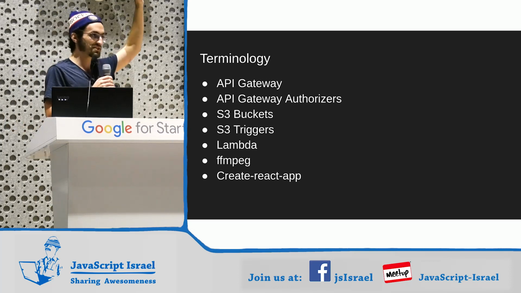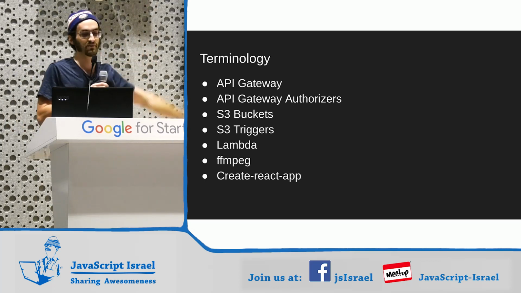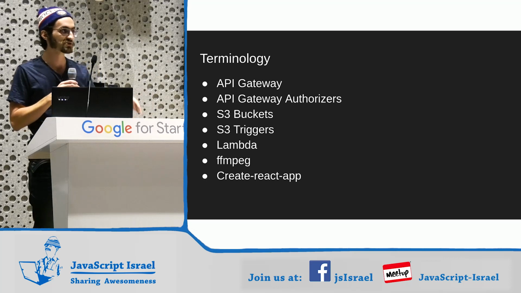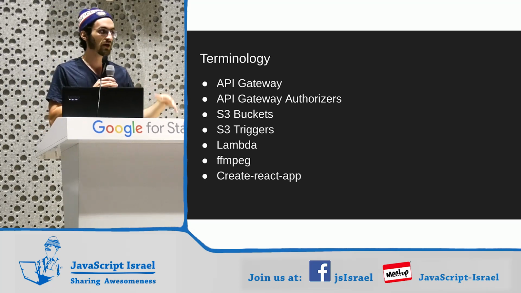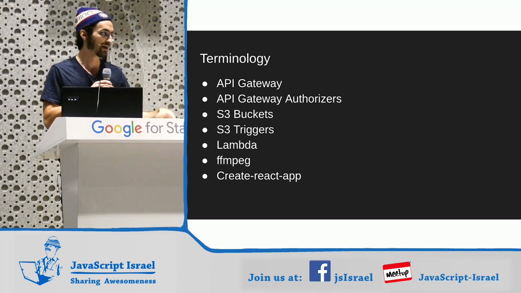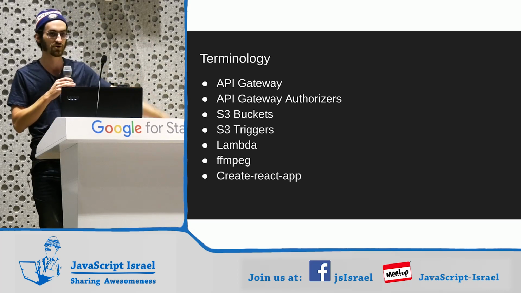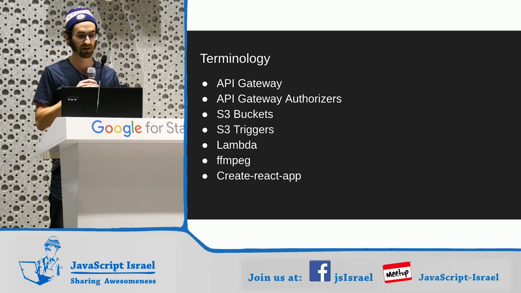API Gateway, who uses? Everyone uses API Gateway. So we're going to see how to use a Lambda to do our authorization in API Gateway. The Lambda is going to decide 401 or 200 or 403 if you're like that.